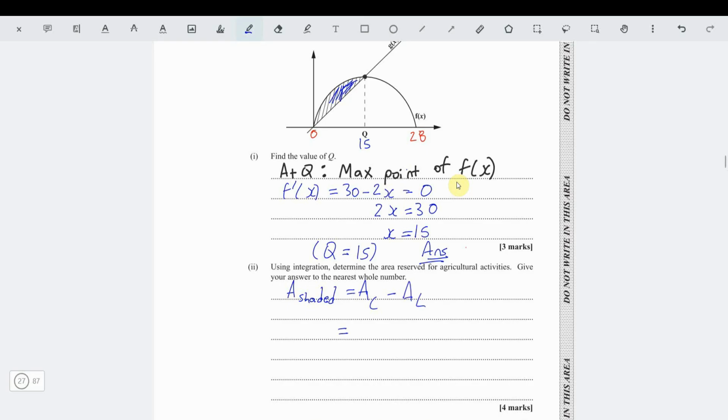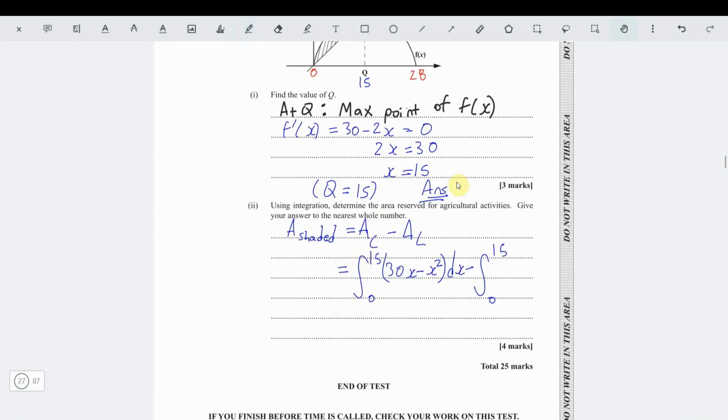Now the area under the curve is the integral from 0 to this x value. So it's the integral from 0 to 15 of the curve, and the curve, remember, is f of x, 30x minus x squared, dx, minus the integral of the area under the line. And the area under the line is integrating from 0 to 15 of the line they told us, 2x dx.